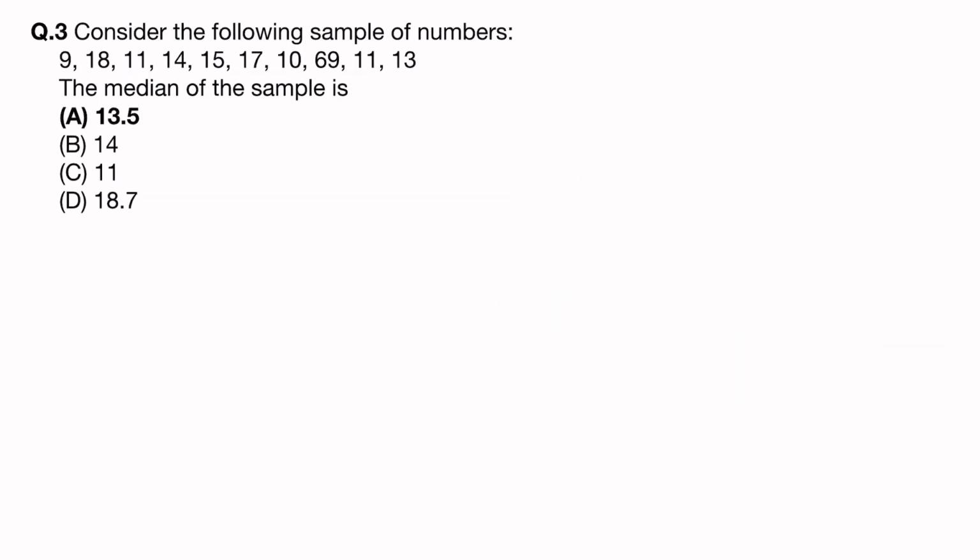Consider the following sample of numbers. The median of the samples is. So how will we calculate the median? At first, sort these numbers. After sorting it will be 9, 9, 10, 10, 11, 11, 13, 14, 15, 17, 18 and 69.